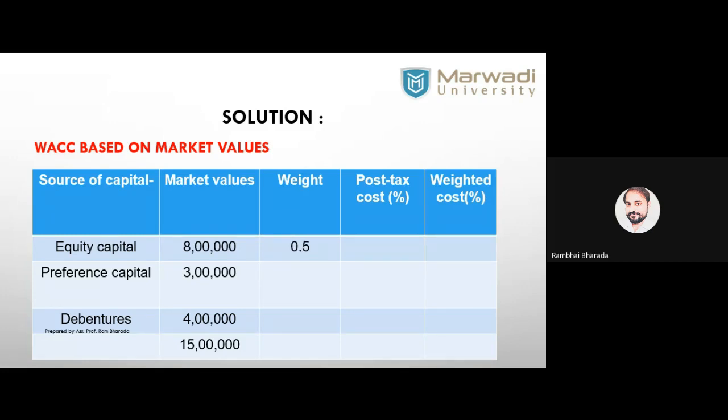0.530. Okay, 5333 or only 3333? Okay, 3333 like this. Okay, 0.5333. Then 3 lakh upon 15 lakh.